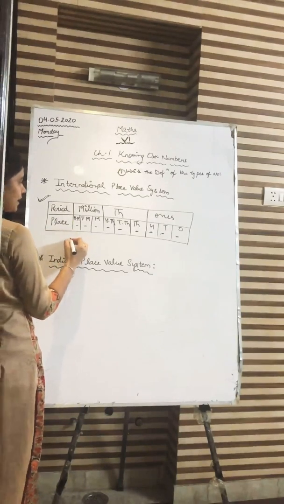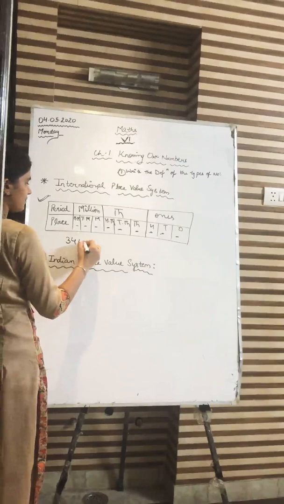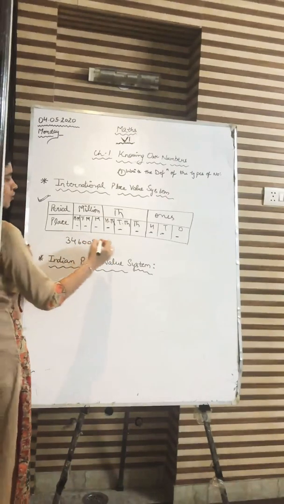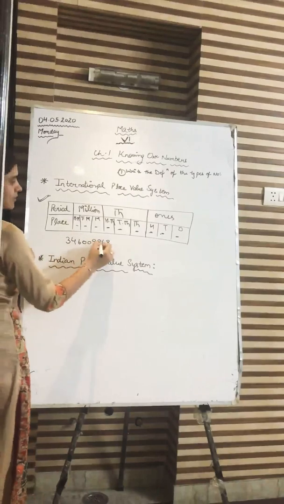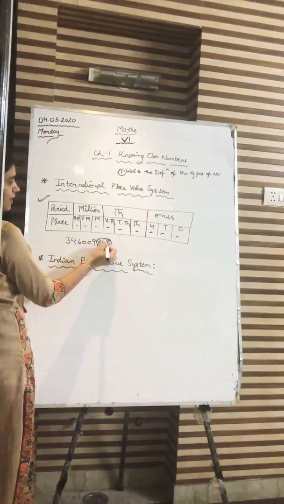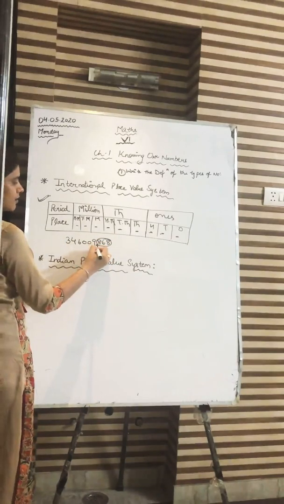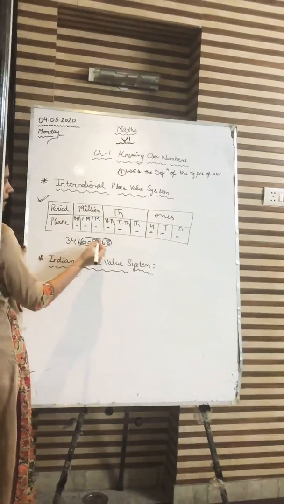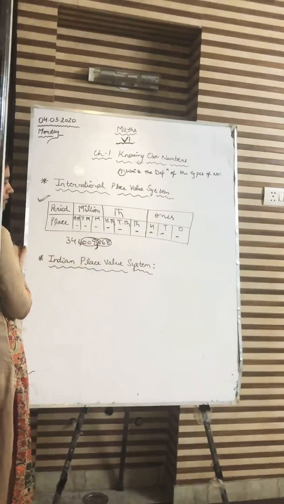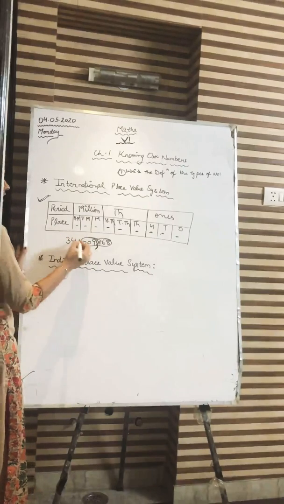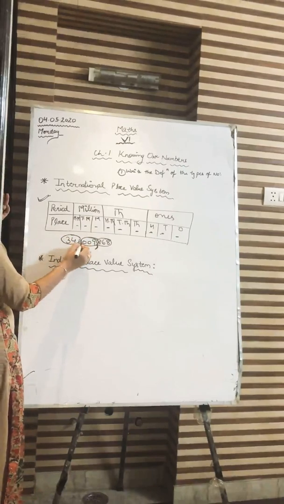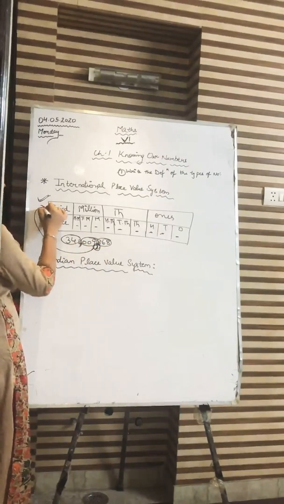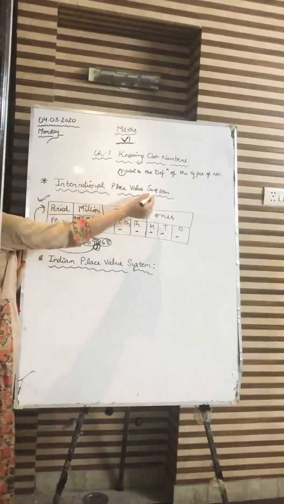For example, if I am taking this number, first of all I'll put, this is the first period which has ones, tens, hundreds, then I'll put the comma. Then we have the second period of thousands, then I'll put a comma. Here it is 1,000, 10,000 and 100,000. Then we have another period, millions, so I'll put a comma here. So basically we put these commas according to the periods of the place value system.